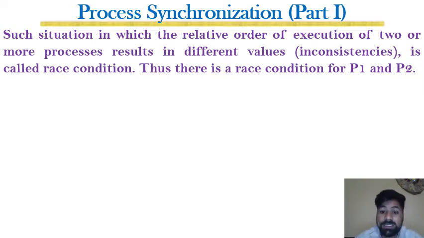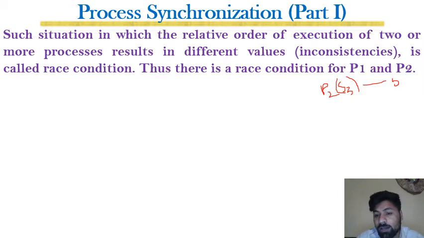Or you can say that if the end result depends upon the order of execution of the processes, then it is a race condition. For example, if I run P2S3 before P1S3, if it is executed last, then we get the result 5.